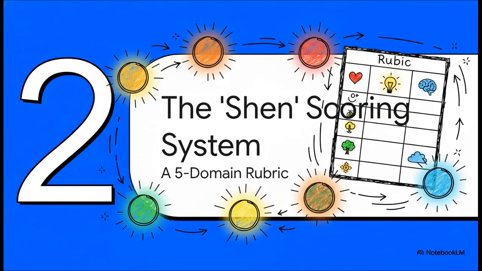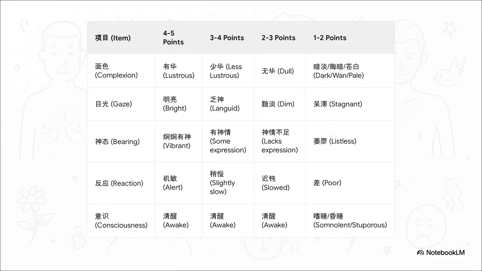Moving to Section 2, the Shen scoring system. Let's examine the instrument itself. It's structured as a standardized rubric across 5 key clinical domains. Here is the core assessment tool. It evaluates 5 domains: complexion, gaze, bearing, reaction, and consciousness. Each is scored from 1 to 5, giving us a total score between 5 and 25.